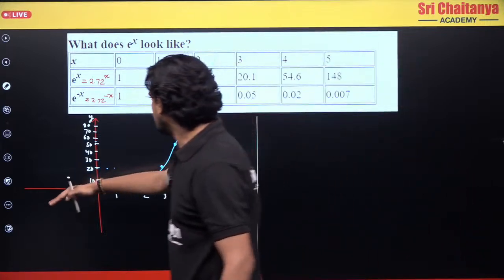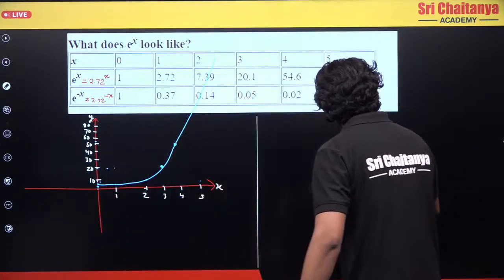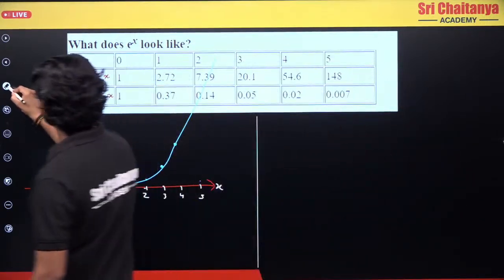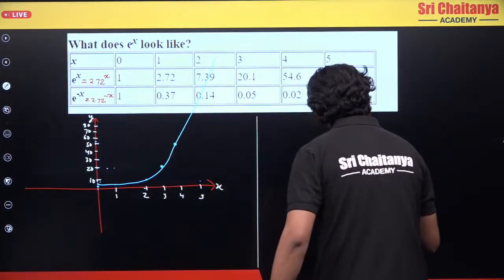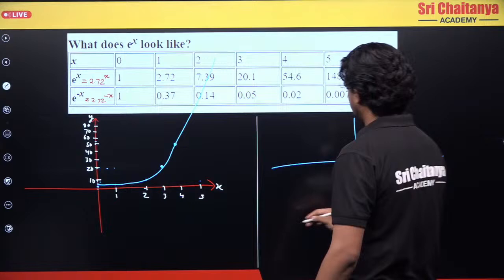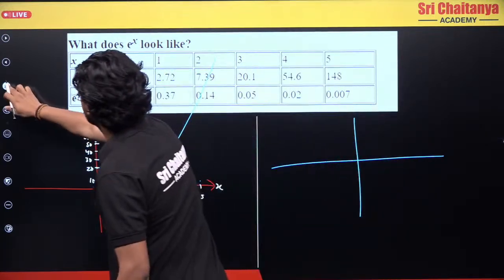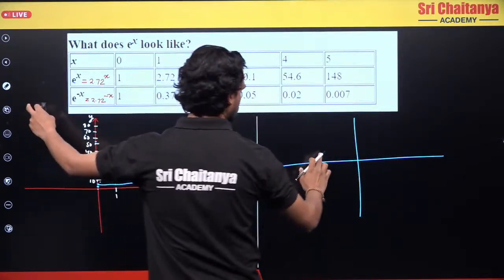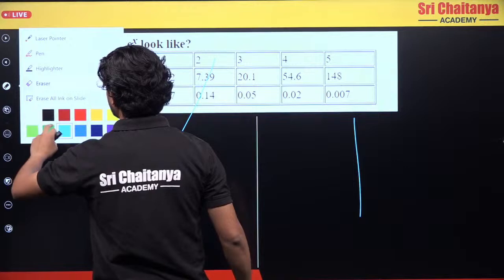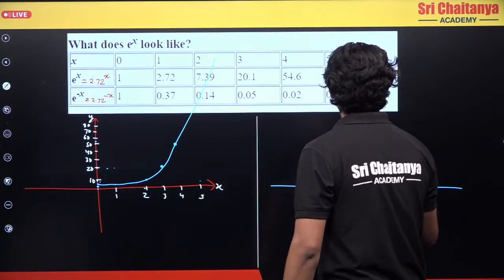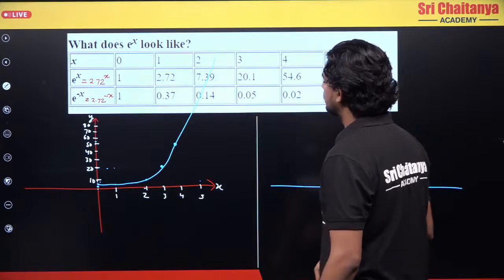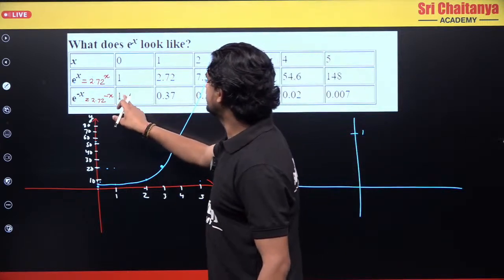What about negative values? For negative values, when x is less than 0, this is 1. Now let's put x as 1.